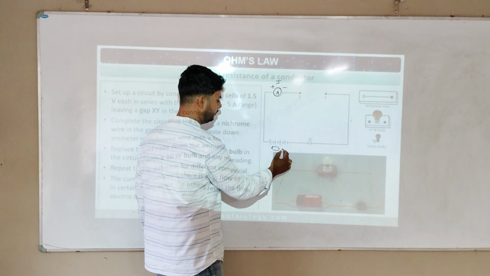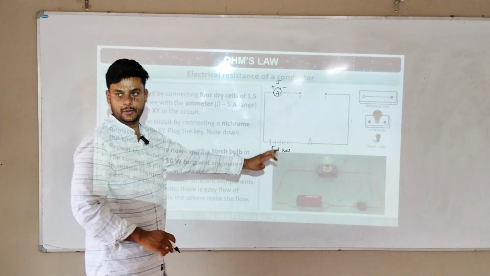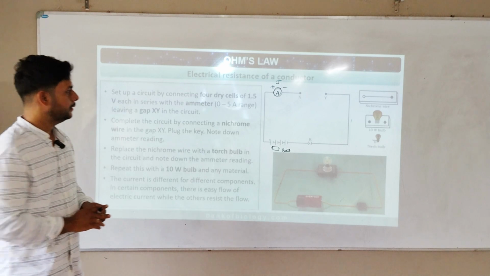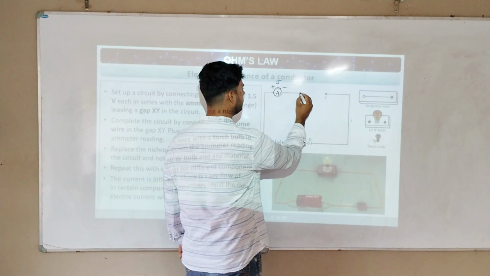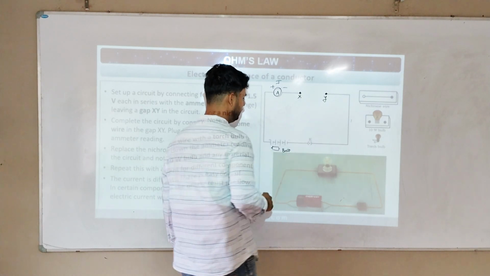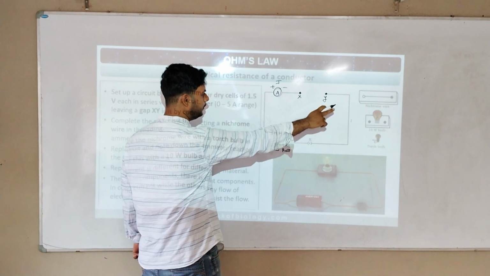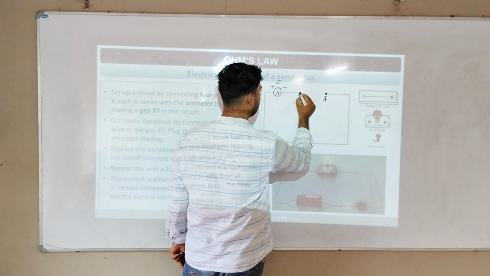Okay, battery. Here the battery is there. This is a plug, key on, key off. Switch on, switch off button. So here they have left some space. This is a wire ending, X and Y. So the first time when I take batteries and connect them and plug the key on, the first time he has kept a nichrome wire.